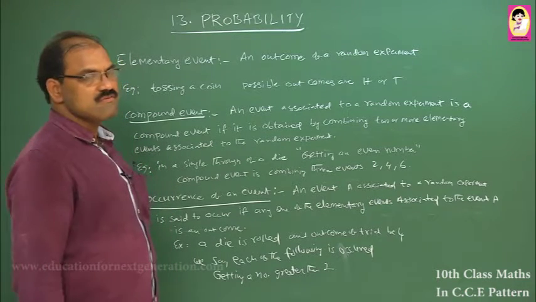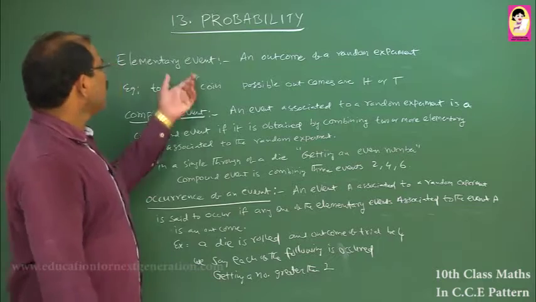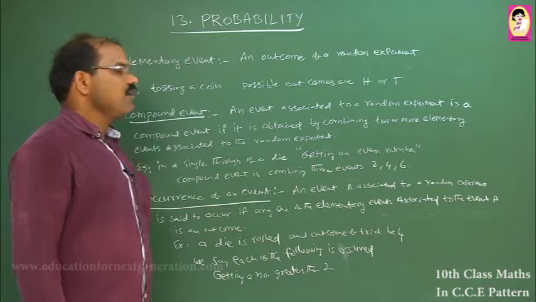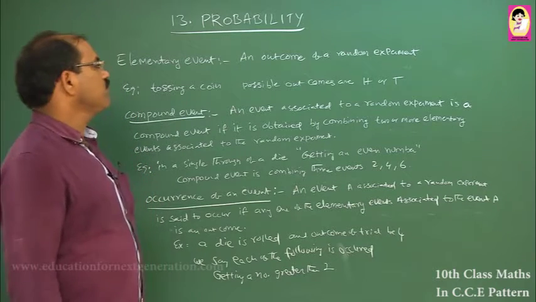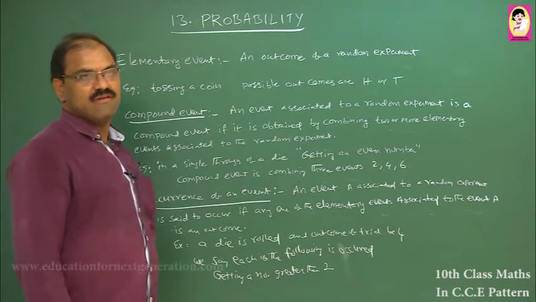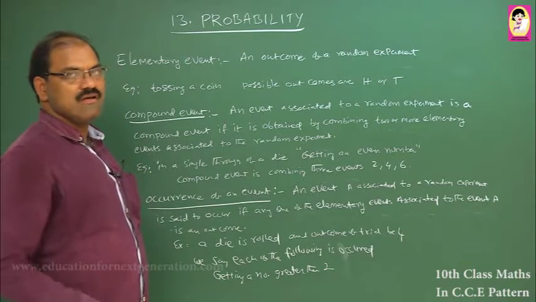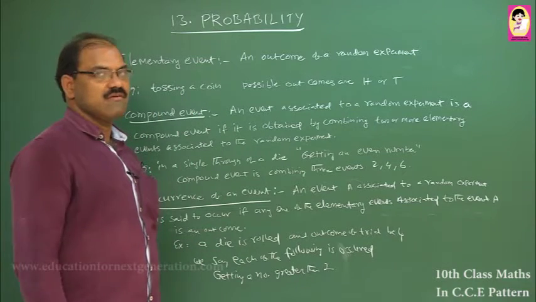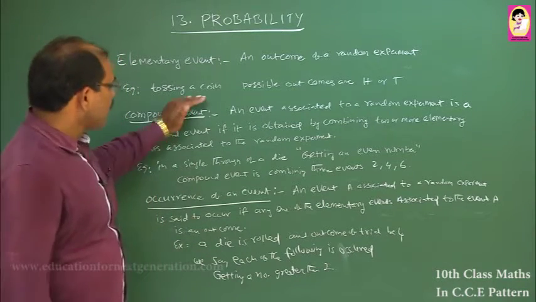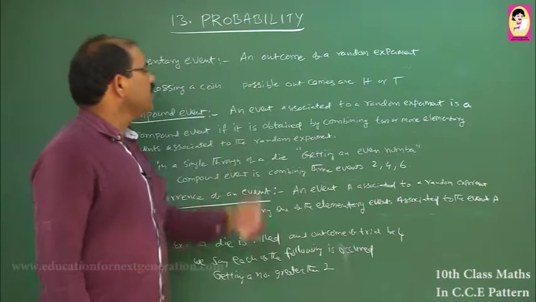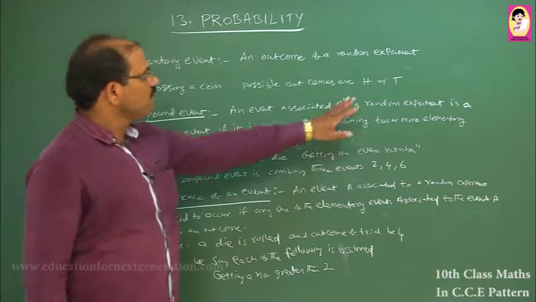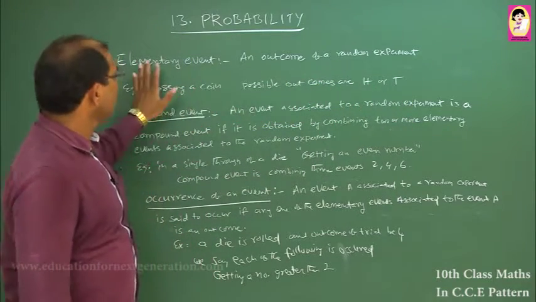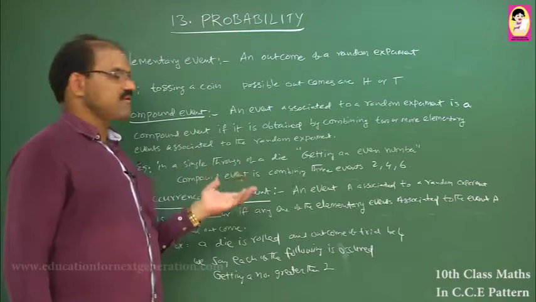Here, some terms we use in probability are elementary events. What are elementary events? This is an outcome in a random experiment. If you are doing an experiment, whatever the result, that outcome is called the elementary event. For example, if you toss a coin, what are the elementary events? Either you may get head or you may get tail. So head or tail is called an elementary event in this experiment.